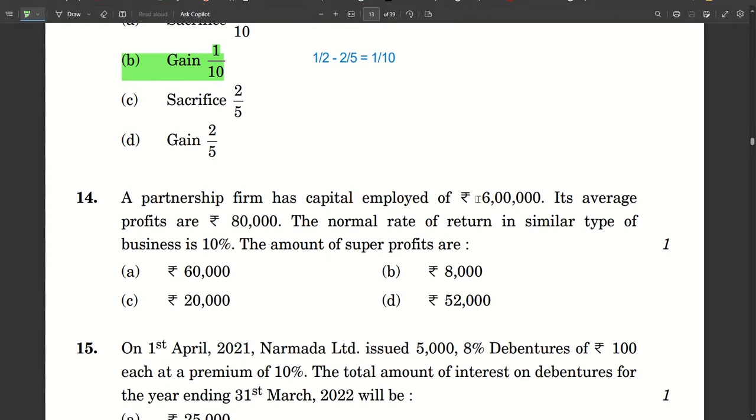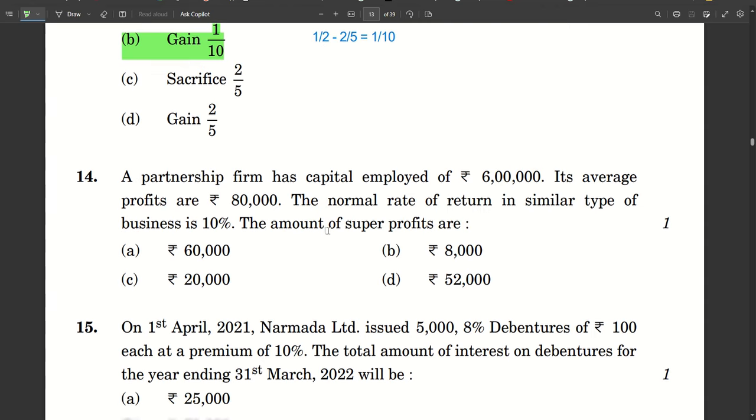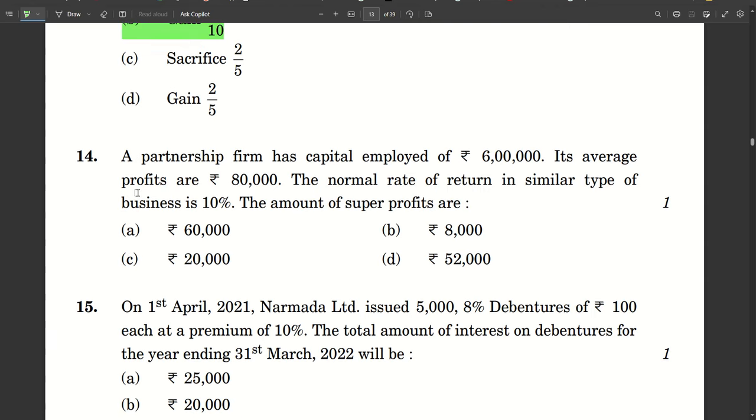Number 14. A partnership firm has capital employed of 6 lakhs. Its average profits are 80,000. The normal rate of return in similar type of business is 10%. The amount of super profit is how much? Now, simple. 10% of 6 lakhs, which is 60,000, that will be our normal profit. Average profit is given as 80,000. So, the difference between the two will be my super profit.